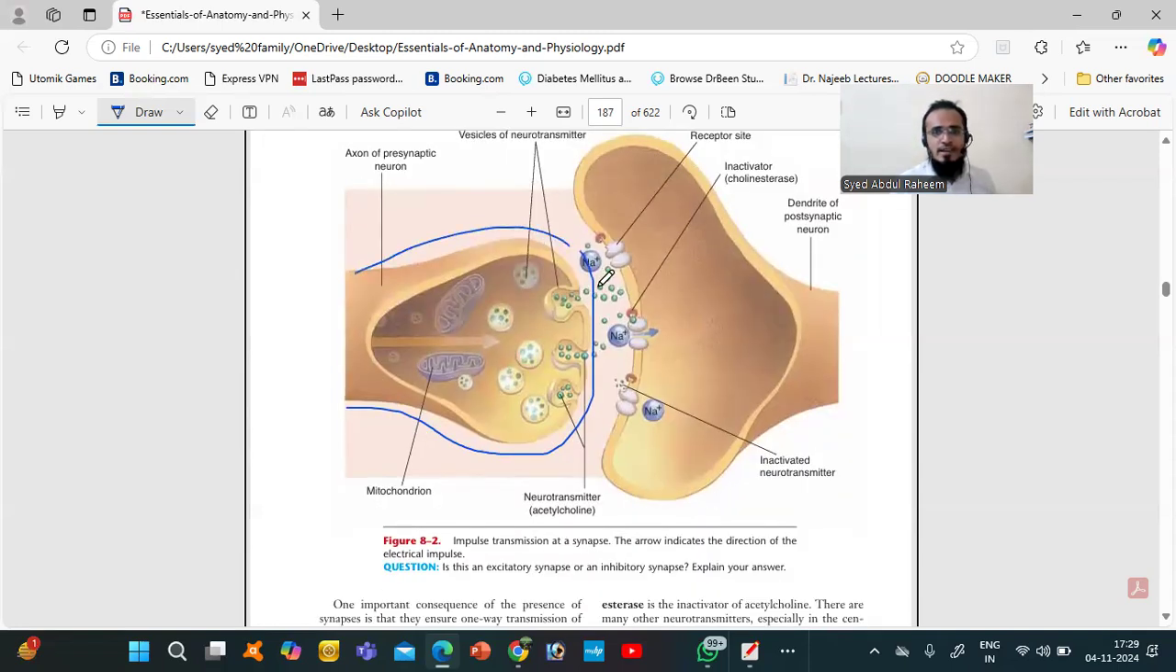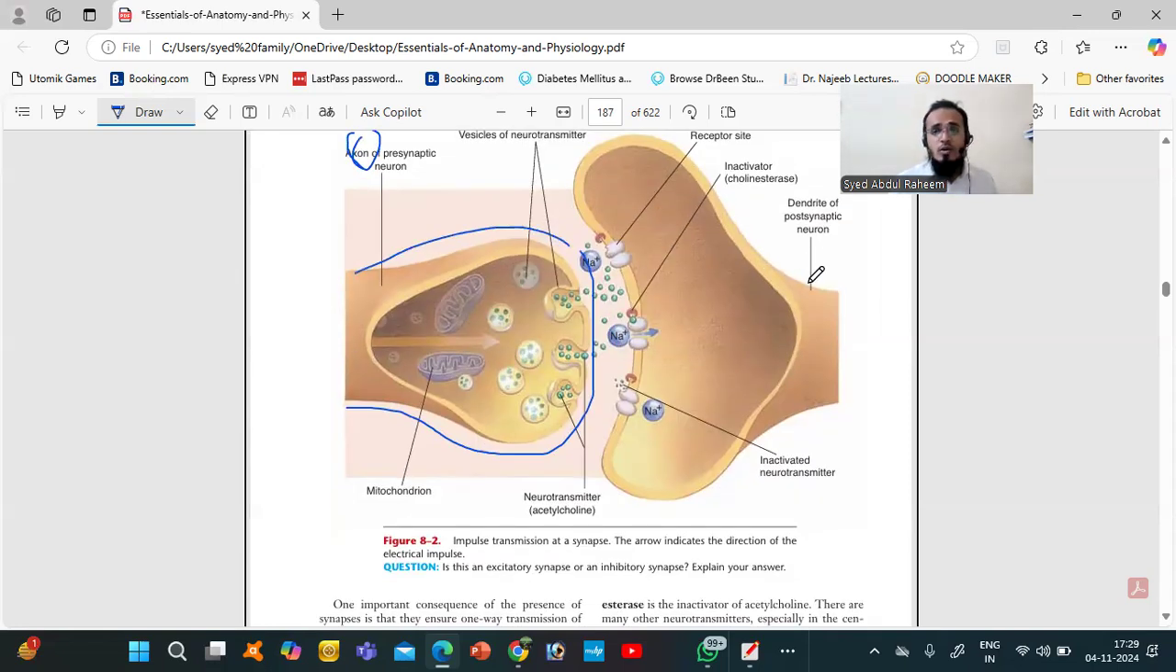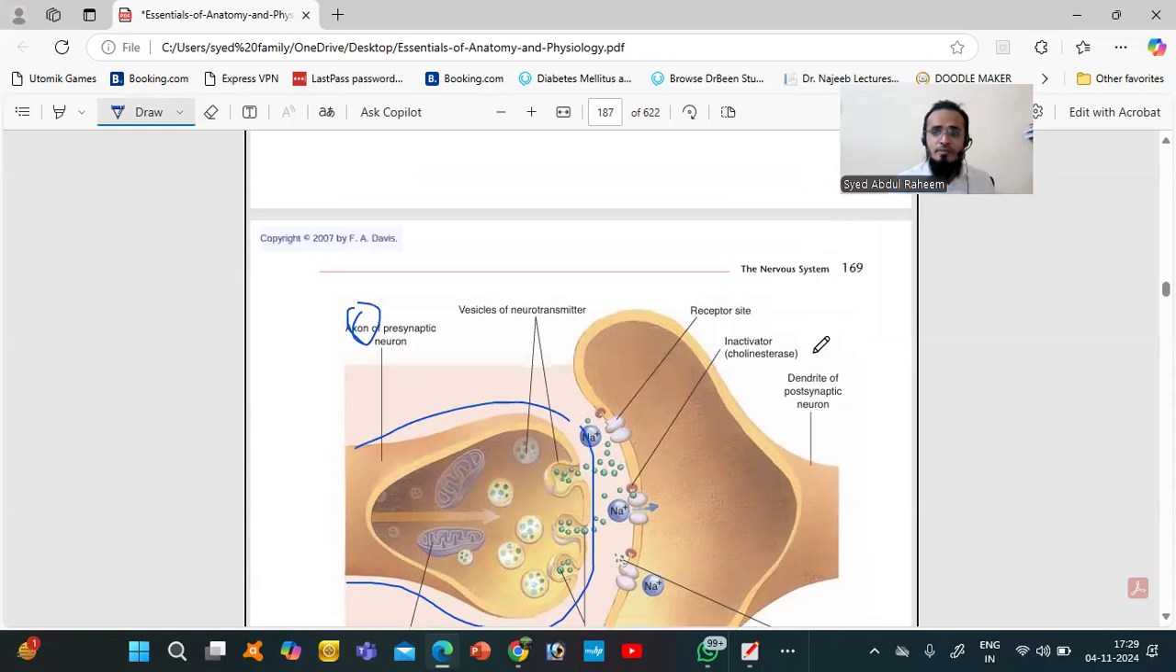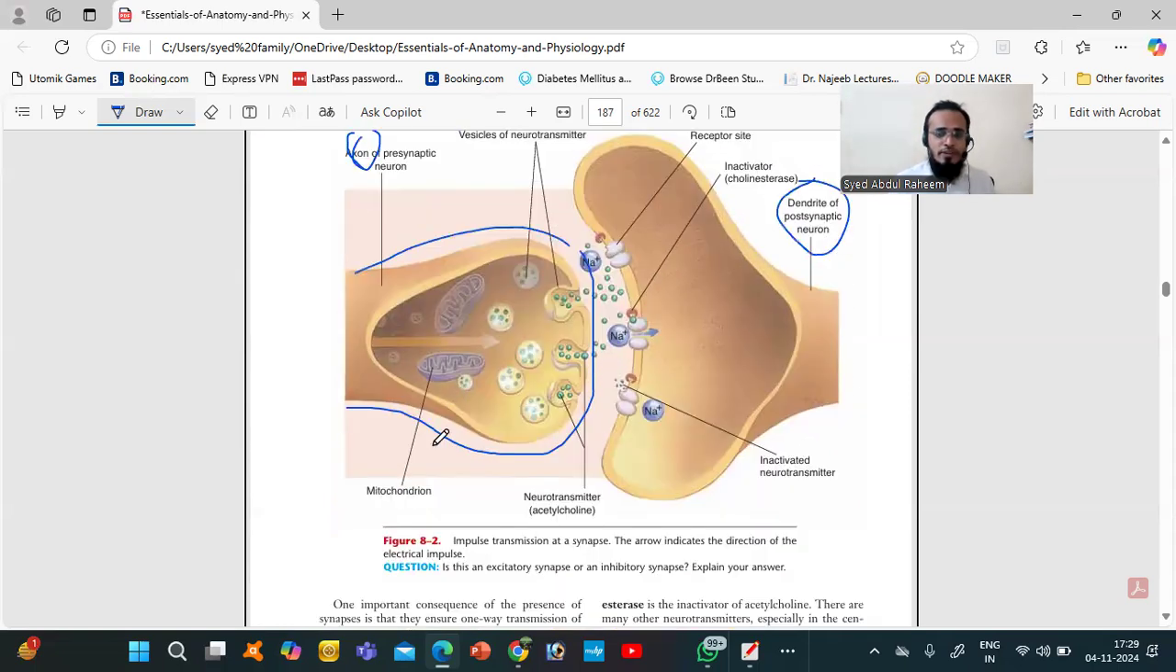And this is the area of the postsynaptic neuron. This is the presynaptic neuron. It is the axon, because the axon has the information and it is giving it to the dendrite. So we call the axon the presynaptic neuron. This is the dendrite, the postsynaptic neuron. So all the information in this axon travels to this dendrite with the help